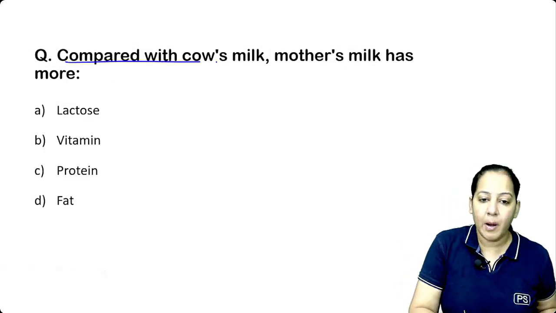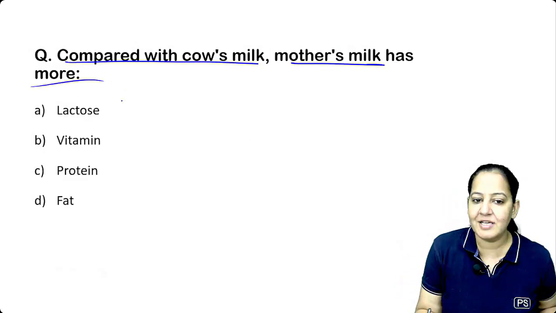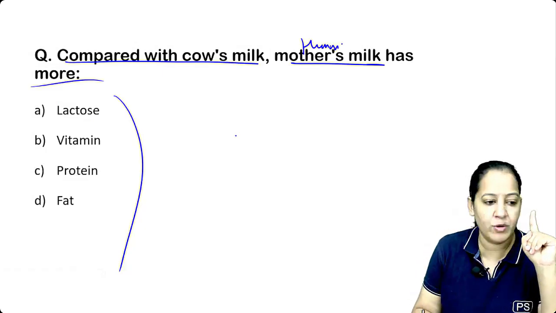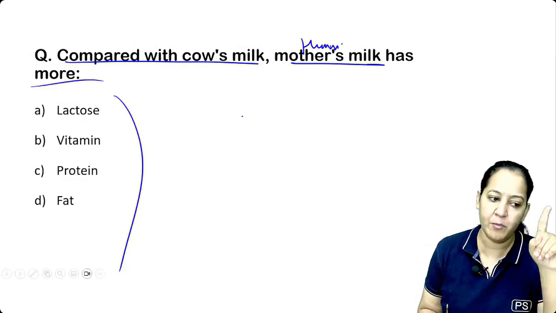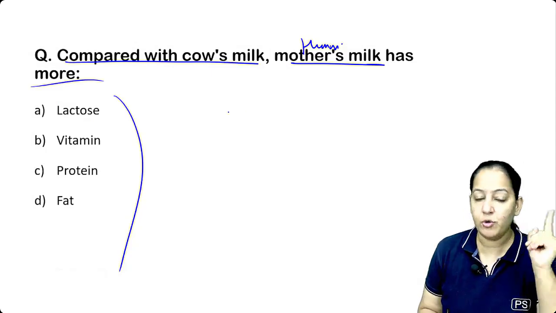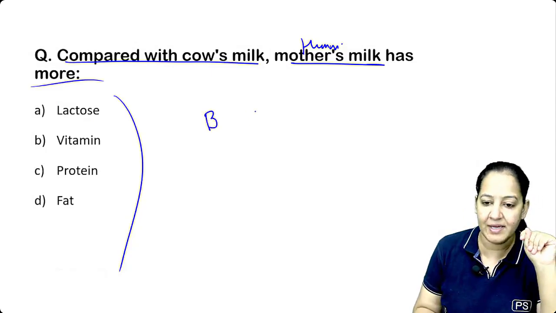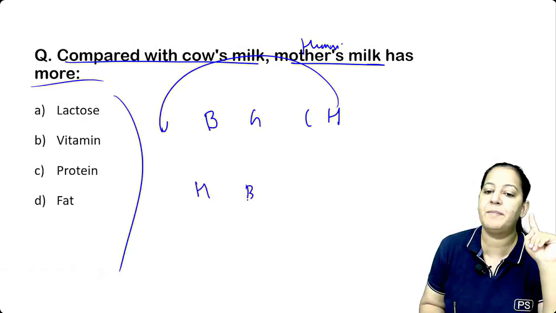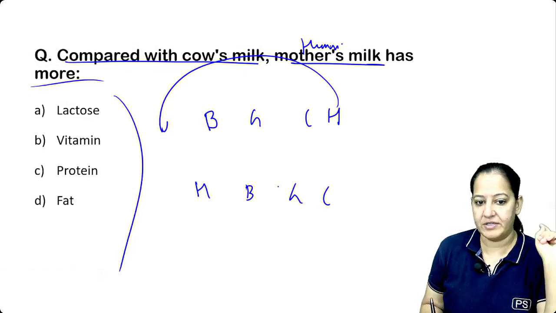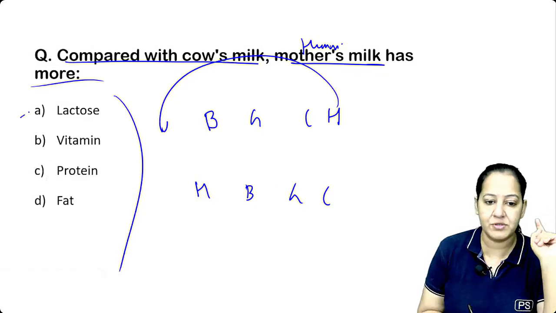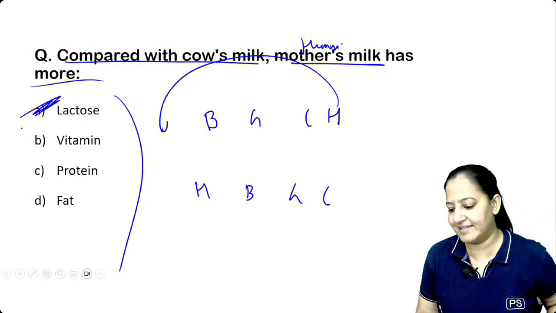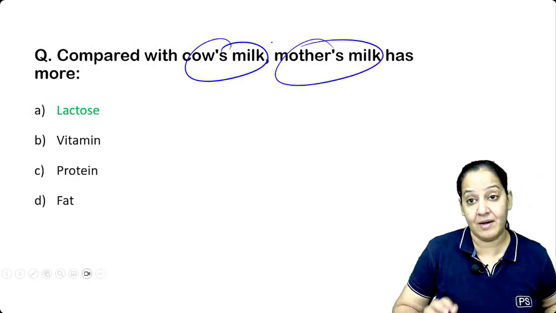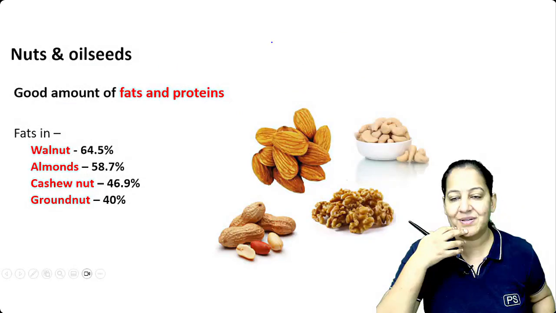Okay. Compared with cow's milk, mother's milk has more what? Mother's milk means human milk. Human milk has only one thing more. What is that? I told you every time the mnemonic is this one, but for lactose the mnemonic will be HBGC. H will come in the front. So the correct answer is lactose, and you all are right. The correct answer is A. So compared to cow's milk, mother's milk has only one thing extra, that is lactose. Can we go ahead?